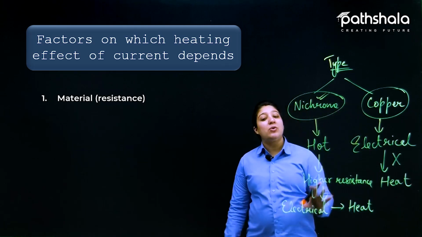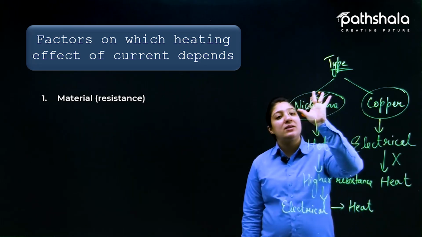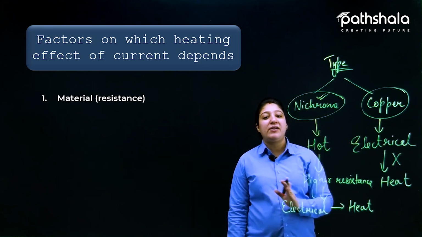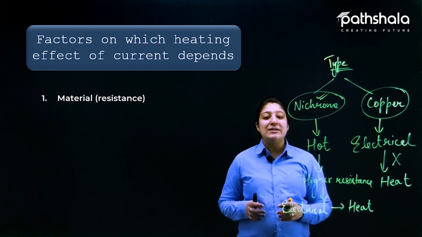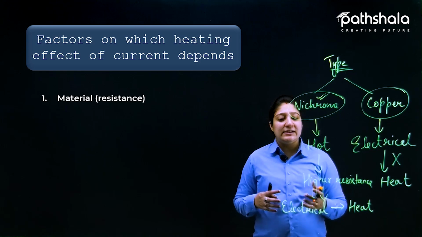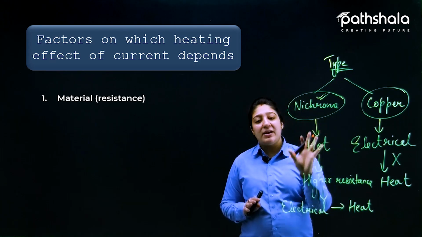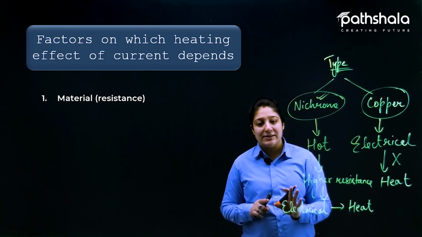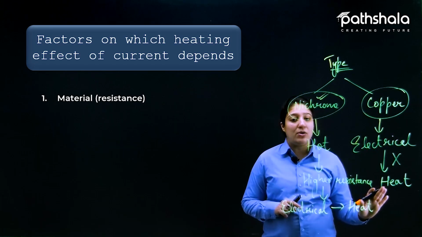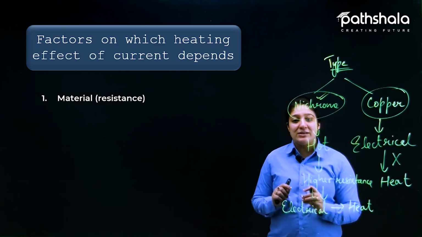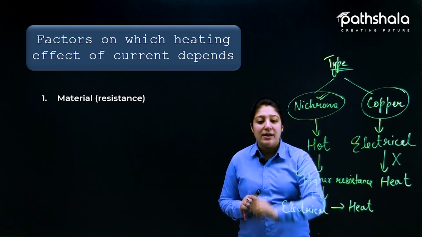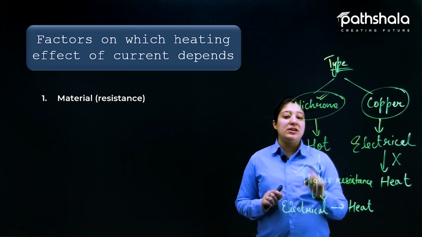So because of this, only the materials which provide us the heating effect, or which have higher resistance, are used for the heating effect of electric current in devices like electrical heaters or our bulbs, or we can say in our geysers. In that case, these types of materials are used which have higher resistance. But the materials which have low resistance are not used at all in these types of appliances, because only the material which has higher resistance can convert the electrical energy into heat energy.